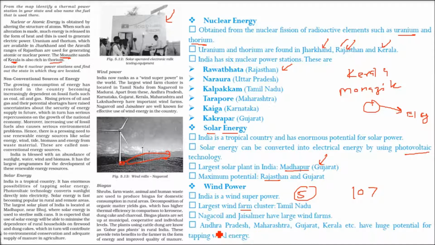And apart from this, you get it in Andhra Pradesh, Maharashtra, Gujarat, Kerala. They also have a huge potential for tapping wind energy. Andhra Pradesh, Karnataka, Gujarat, Kerala, Maharashtra, Lakshadweep also have wind farms. And as I said, Nagercoil and Jaisalmer are also well known for effective wind energy harnessing.